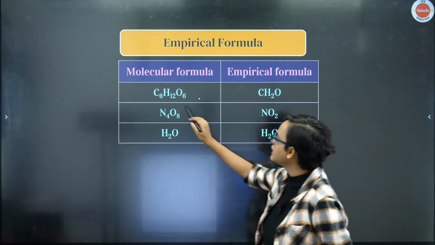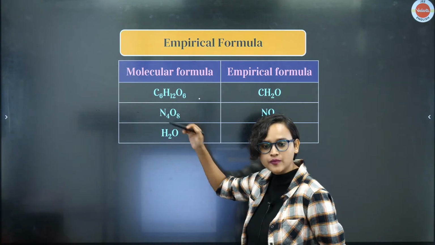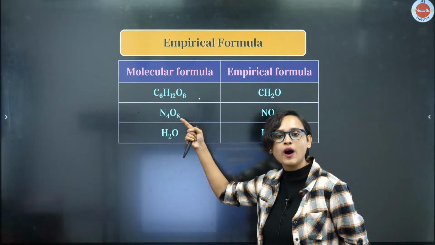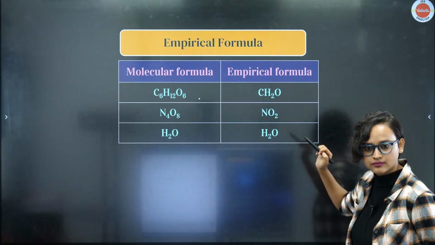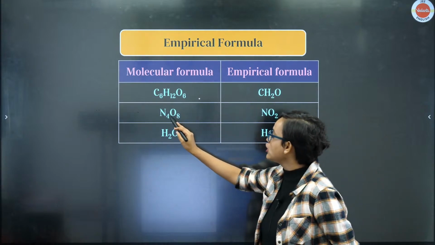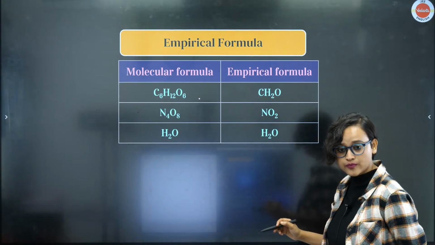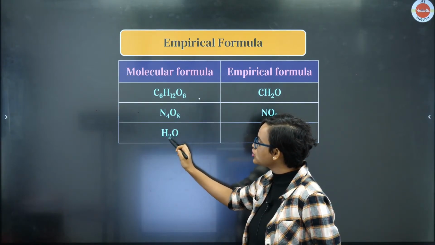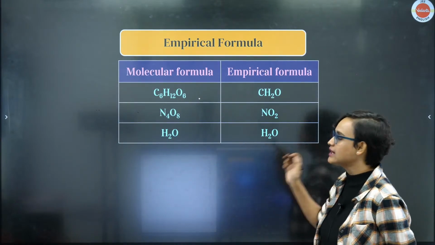We understand that 6 and 12 have a ratio of 1:2, so we can write it as CH2O. Now, a different compound, N4O8, the empirical formula can be written as NO2. Now, if I write the molecular formula of H2O, it is in the ratio of 1:2. Can I simplify it further? No, I will write it as H2O.